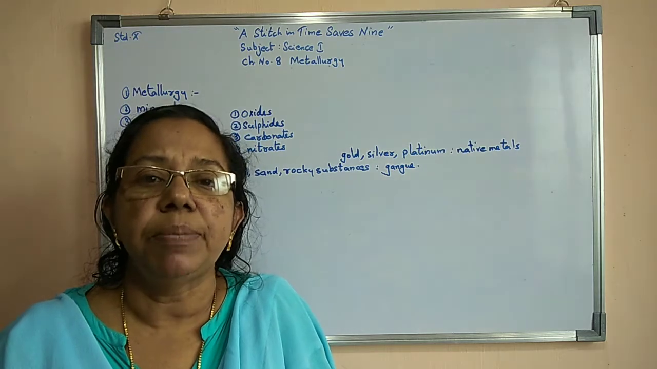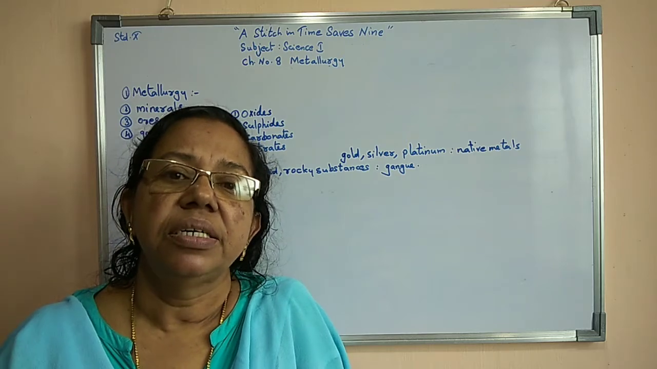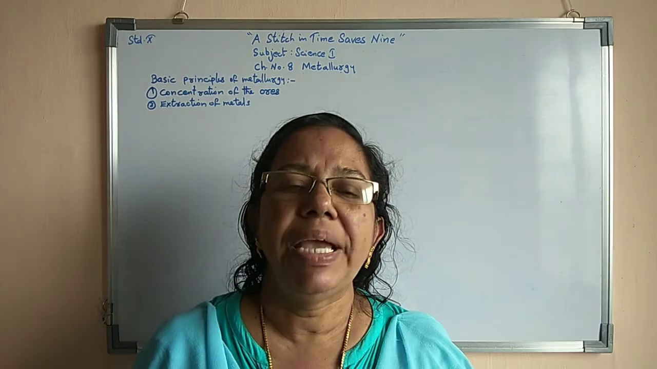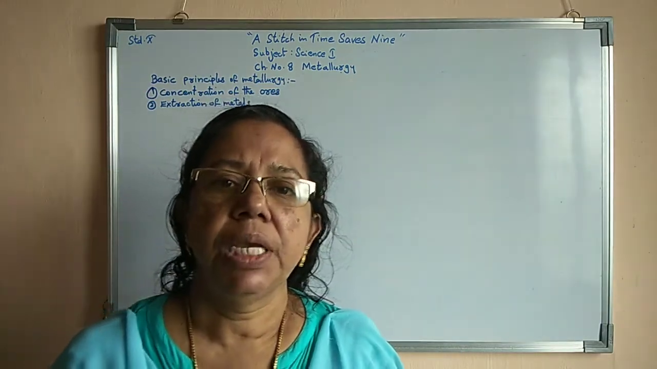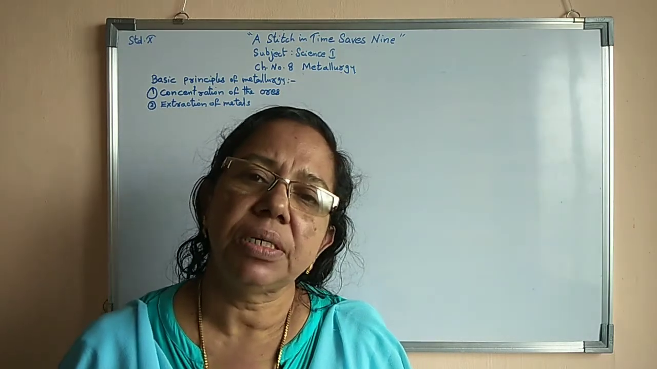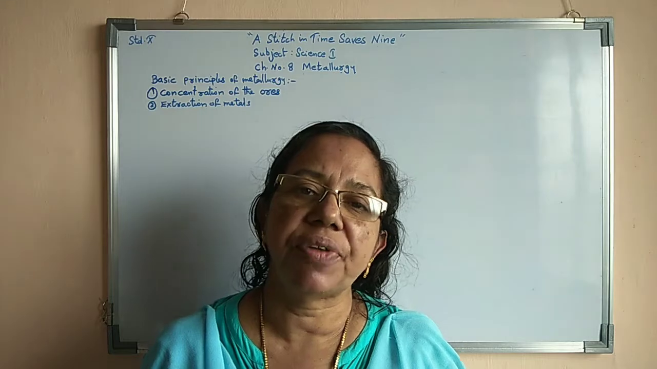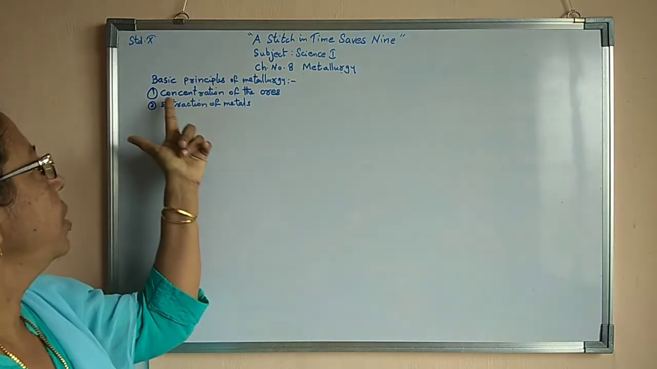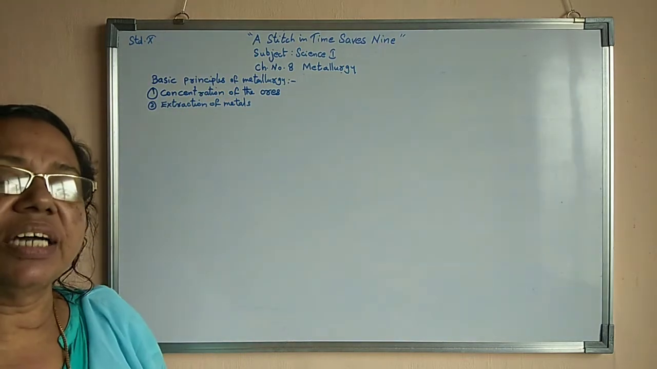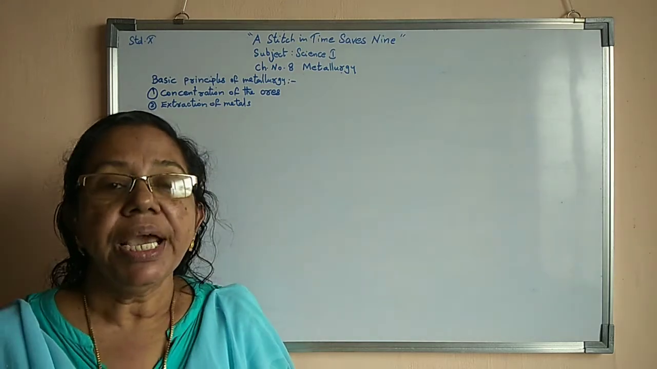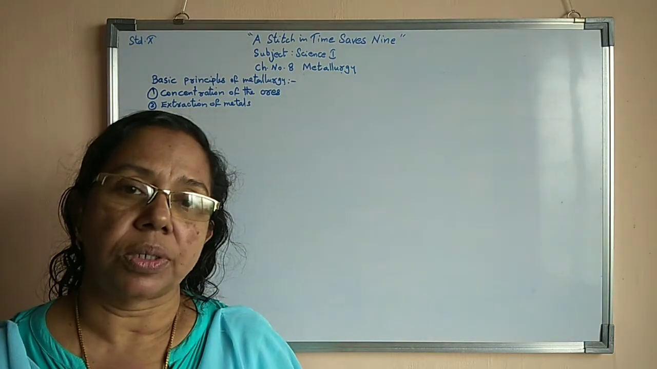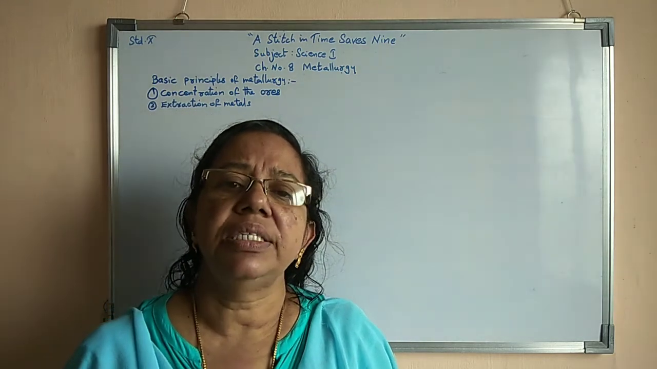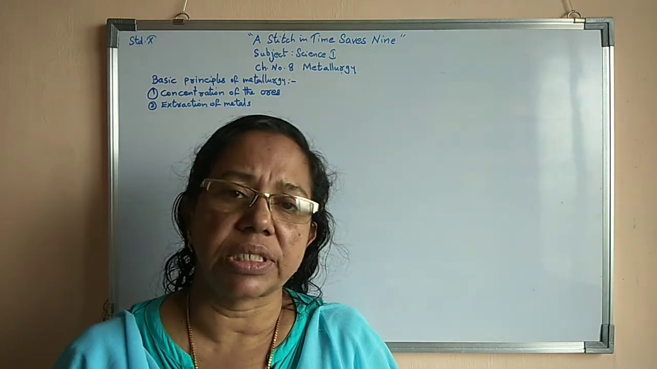Now we will study in detail about various methods we are using for separating pure metal from the ore. Basic principles of metallurgy. Pure metal we have to separate from the ore. For that we have to follow different stages or steps. Here I have shown two stages: concentration of the ores, and extraction of metals. Now what is concentration of ore? Concentration of ore means separation of gangue particles from the metals or from the ores.